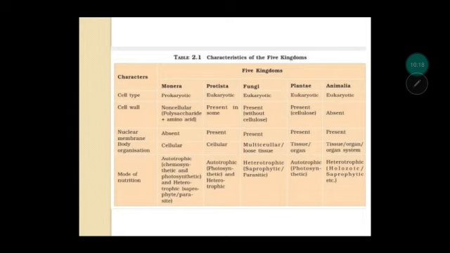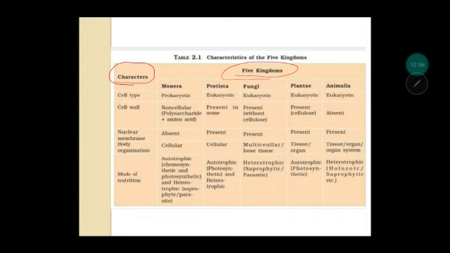Next, this table has been taken from your NCERT book. It briefly explains the different characteristics of the five kingdoms. This is a very important slide, so look into it and listen very carefully. In the table, characters are given on one side and the five kingdoms on the other. Monera includes bacteria, Protista includes protozoans, Fungi is fungus, Plantae includes plants, and Animalia includes animals.